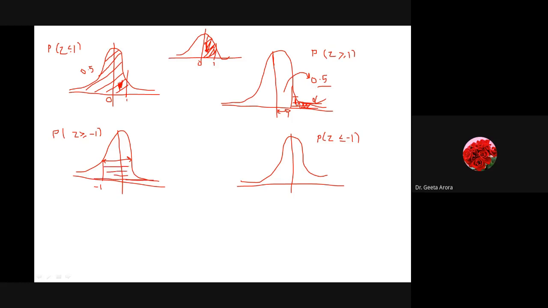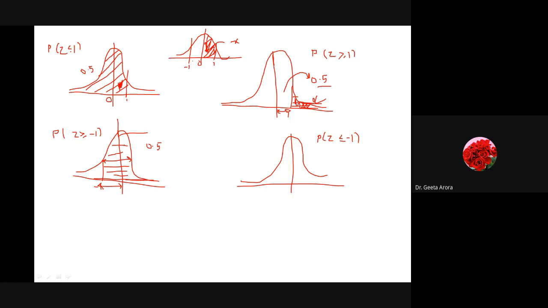Okay, now the first thing is how we are going to calculate it. It is known to us that this half area is 0.5, on the right hand side of the x-axis under the curve. So we need the value of 0.5 plus the area from 0 to minus 1. Correct? As we know that the curve is symmetric about the y-axis, let me take this value as x, so it will be easy to understand. If 0 to 1 is x, it means the same area is symmetrically distributed on this side.